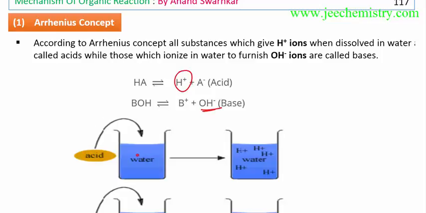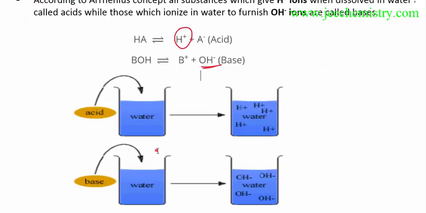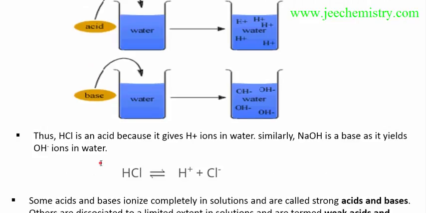So what is acid? When an acid dissolves in water, it gives H plus ion. When any compound dissolves in water and gives OH minus ion, then this compound is a base. This is the Arrhenius concept. Arrhenius gave this concept early, but it also has many limitations.